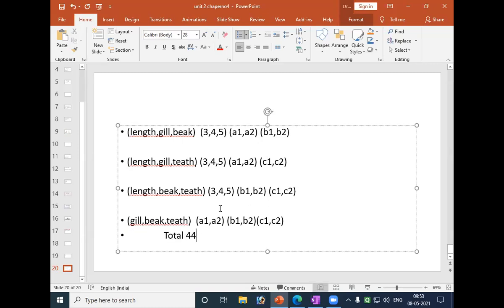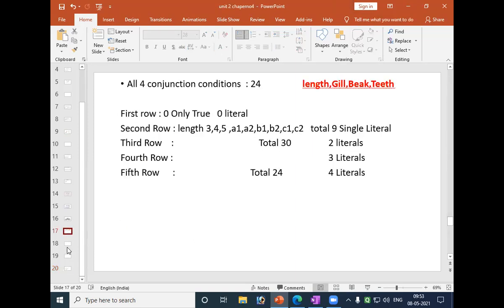So let us go back to our hypothesis space, the hypothesis tree.